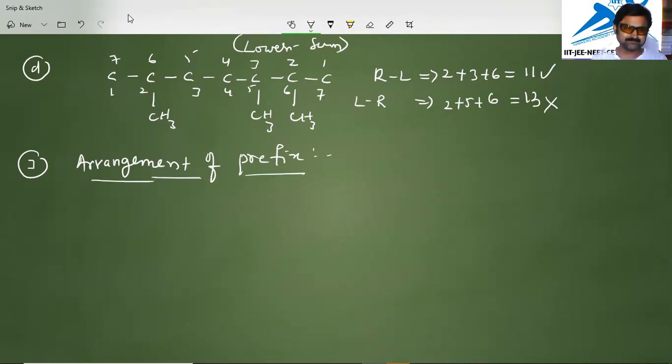How will we arrange them? Once again, the side chain or substituent groups are added as prefixes with their locants in alphabetical order. As you know, we have discussed the alphabetical concepts here. We will take that once again.